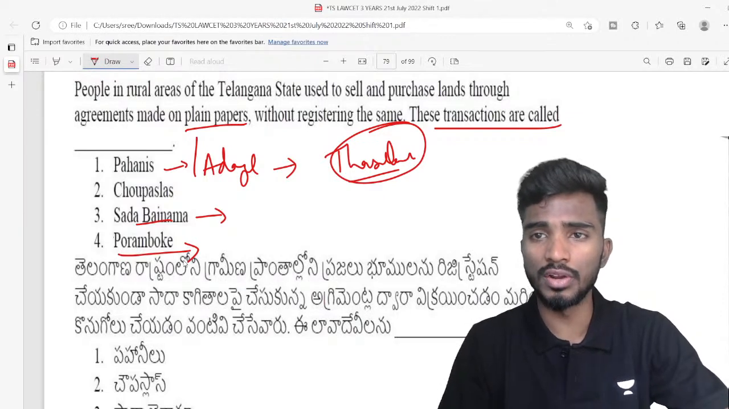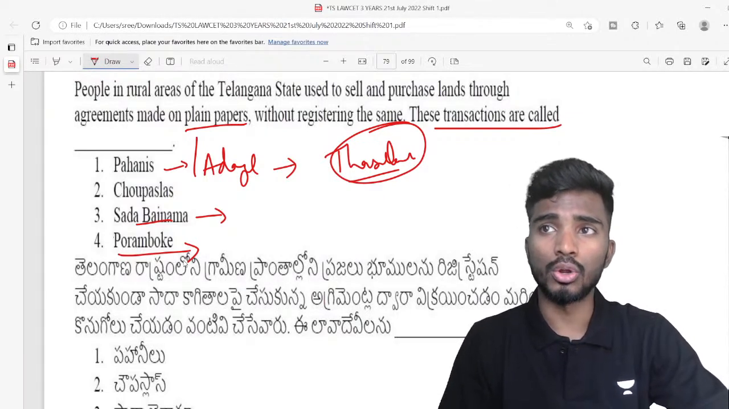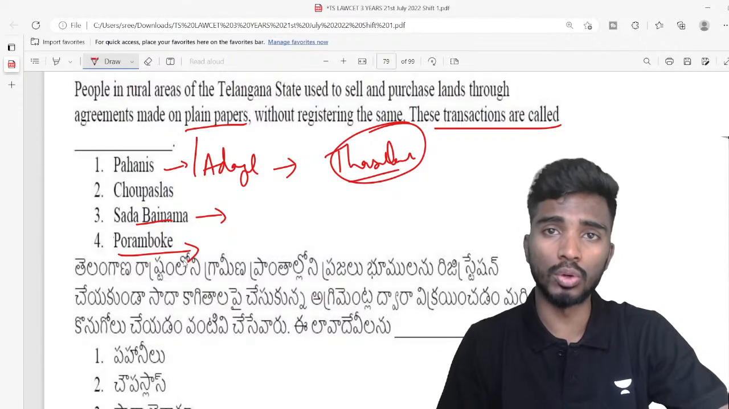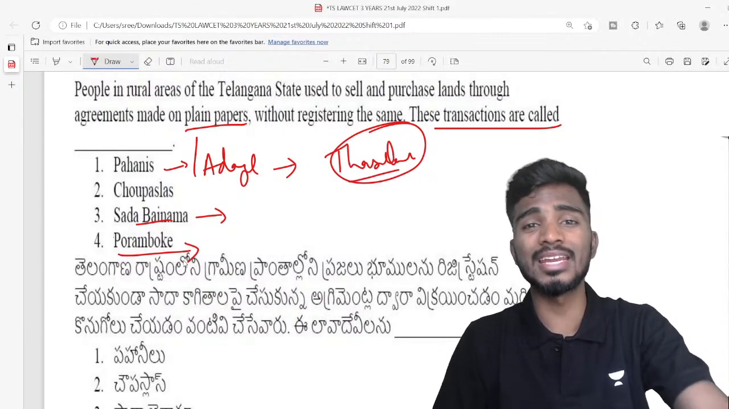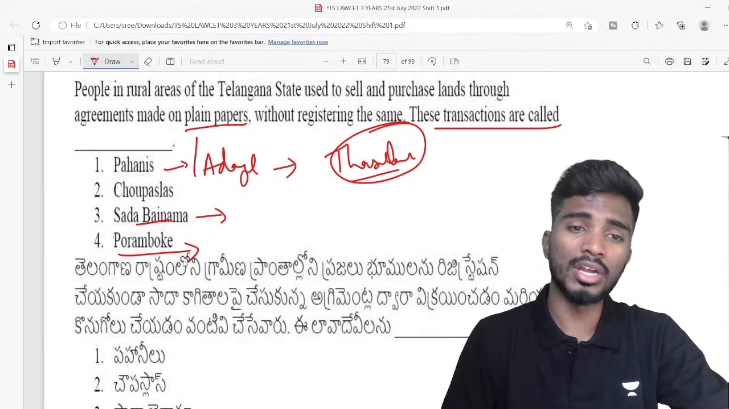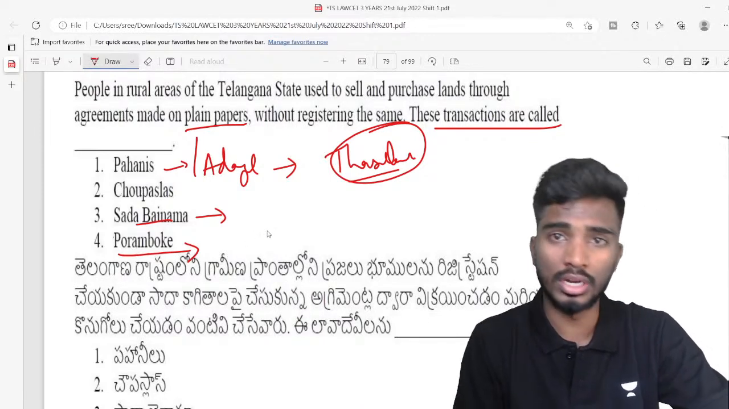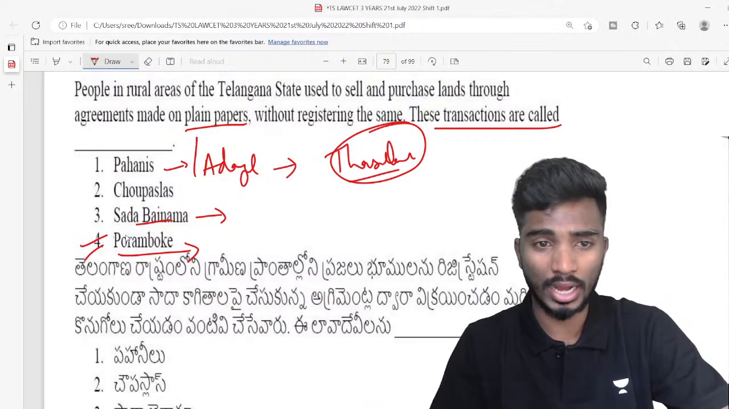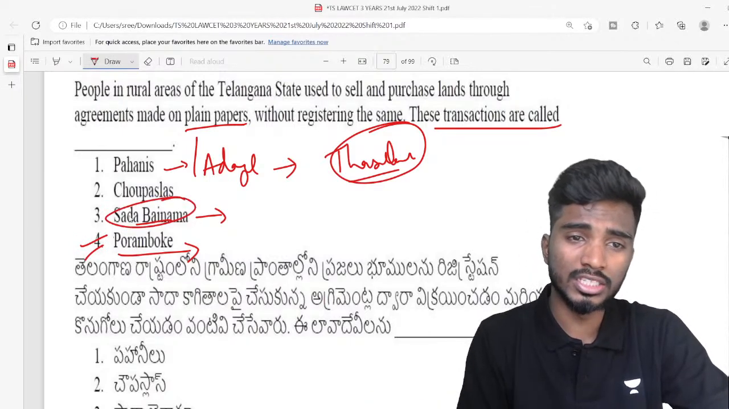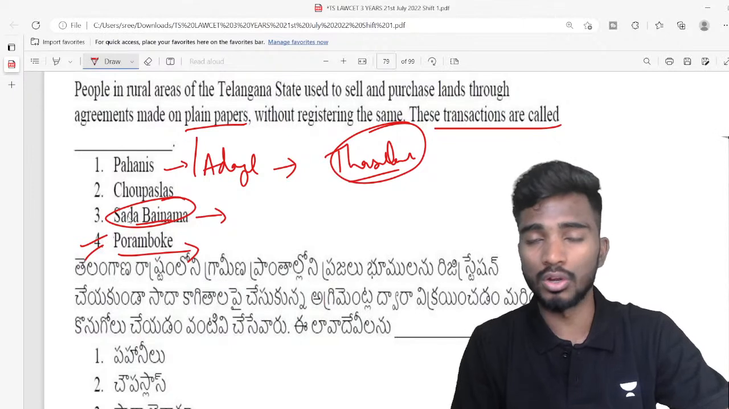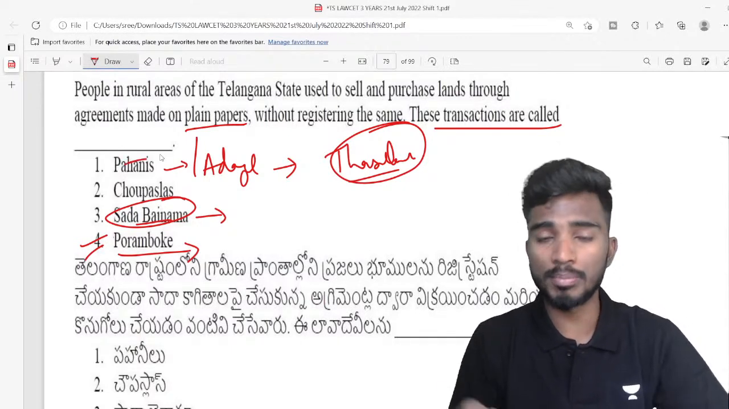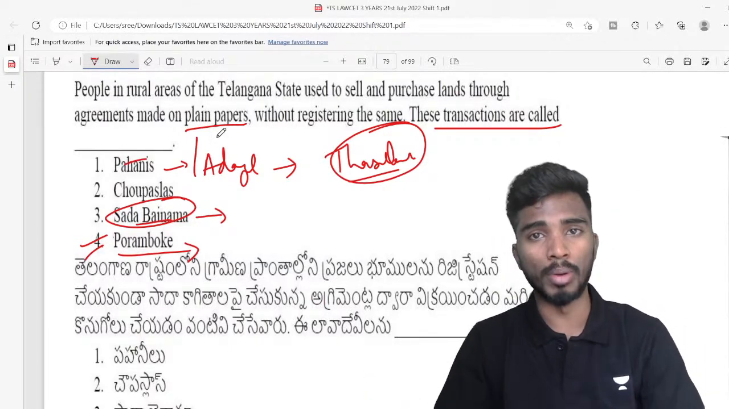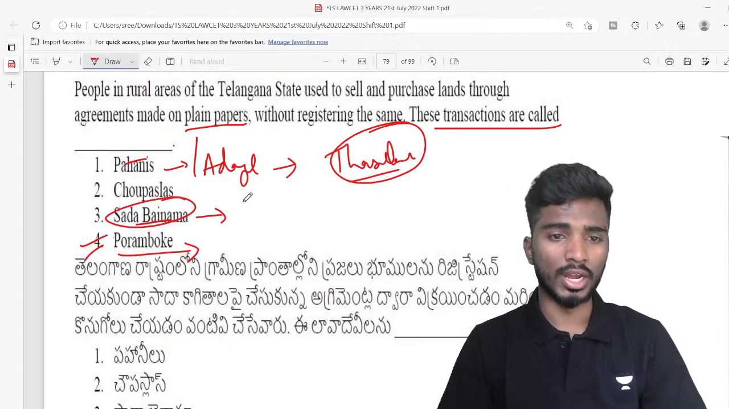So there is something known as Porambok lands. Porambok lands are generally lands over which people do not have complete ownership, but the government is assigning these lands, right? So government is assigning certain lands to people in rural areas, like people who don't have land, and those lands are generally known as Porambok lands. But Sada Bainama is a property registered on a normal white paper, whereas Pahani is a proper legal document that is issued by a Tahsildar. So that is what you have to remember.